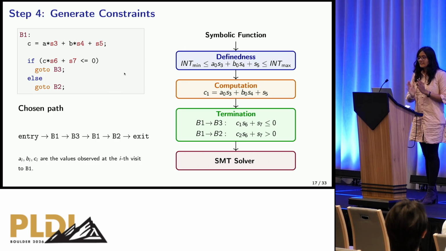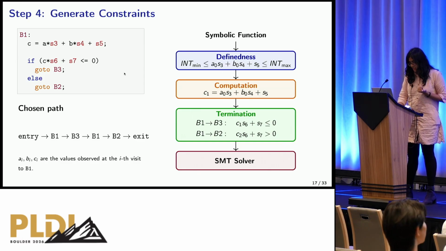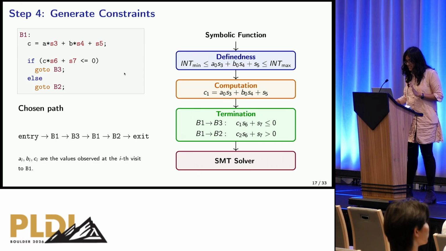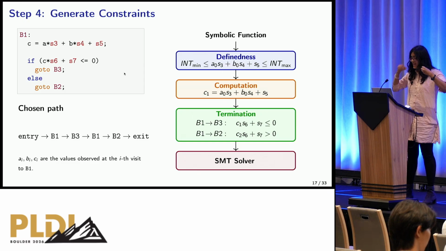Then we generate the constraints for our unrolled path. We have largely 3 categories of constraints that we would like to focus on. Firstly, definedness. These are the constraints that actually help you evade UB, including but not limited to integer overflow, division by 0, and the like. For us here, A0*S3 + B0*S4 + S5 and all sub-expressions of it should fall between int min and int max for the refiner's constraints to hold.